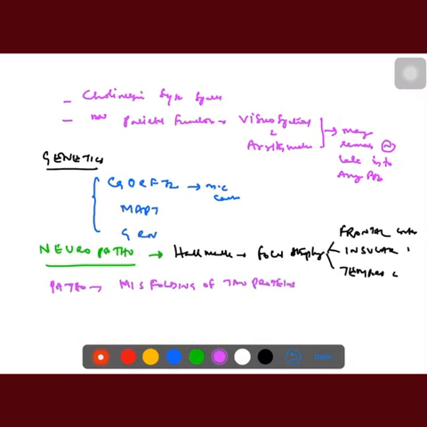It is increasingly believed that this may be due to prion-like properties of the proteins. And coming to treatment, it is just symptomatic. There is no available treatment as of now.